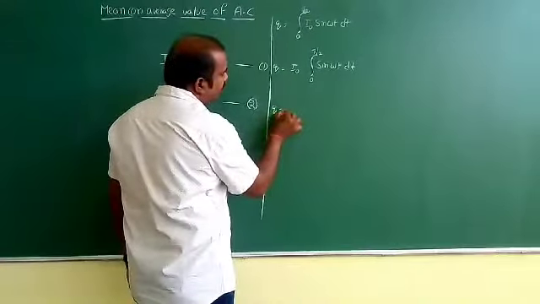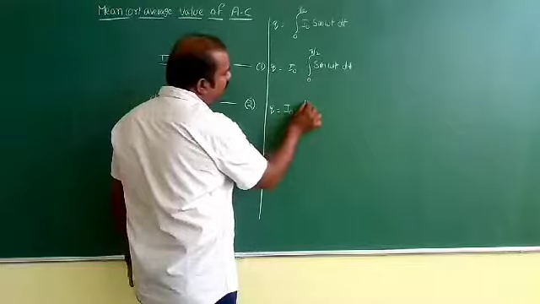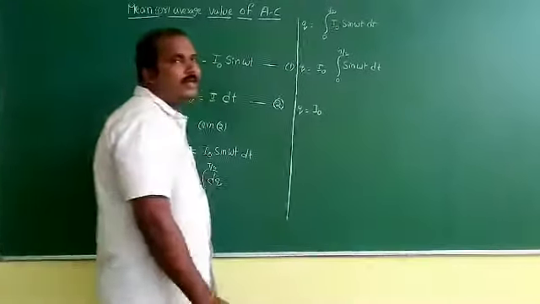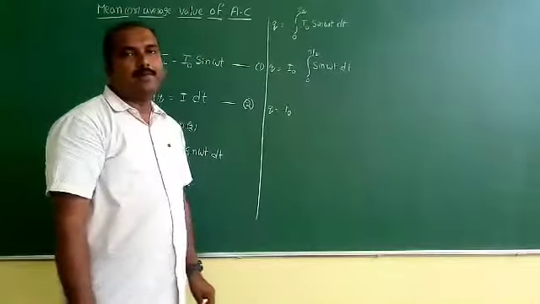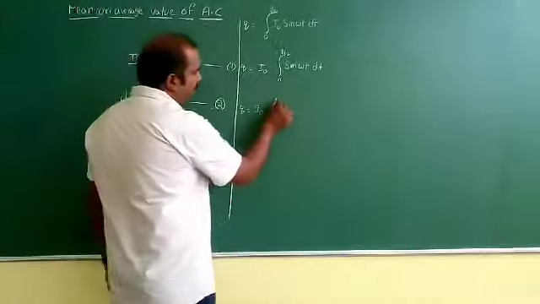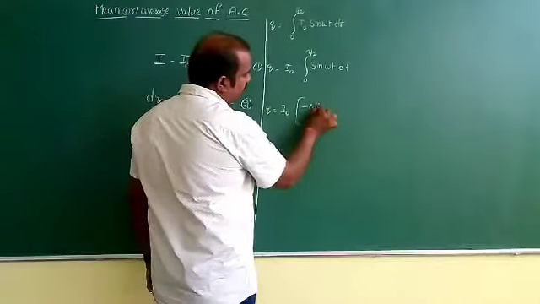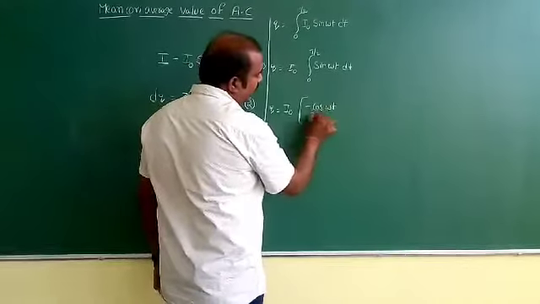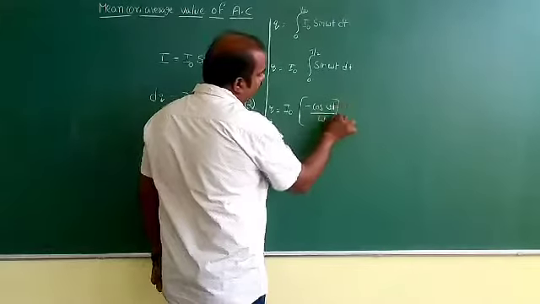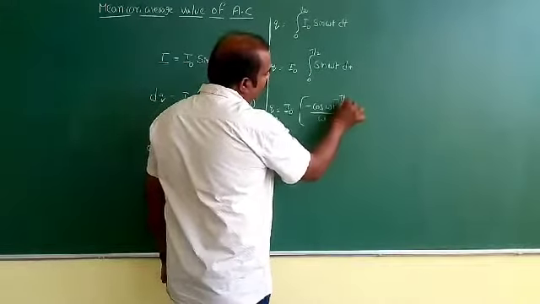Now q is equal to I naught into the integral of sin omega t dt, whose value is minus cos omega t by omega, with limits 0 to t by 2.